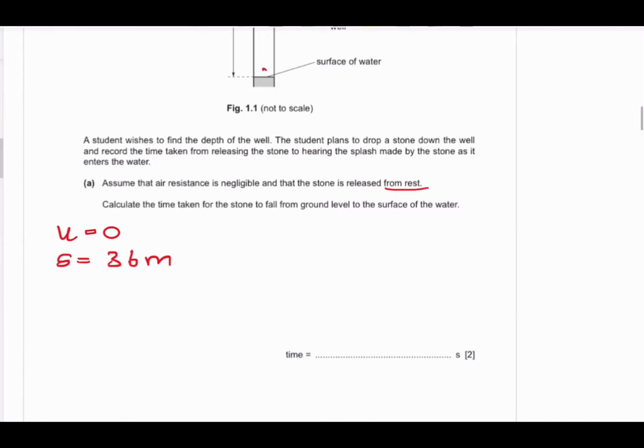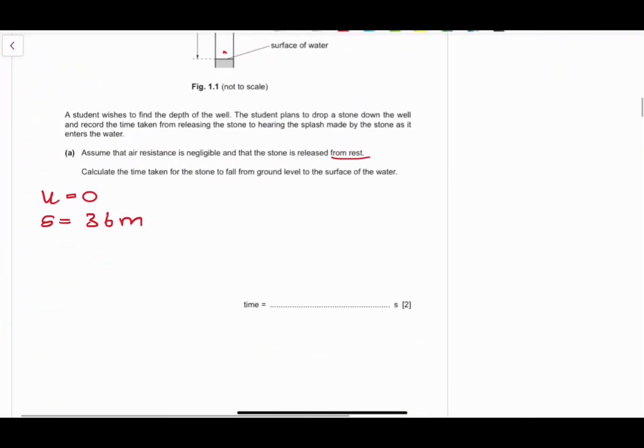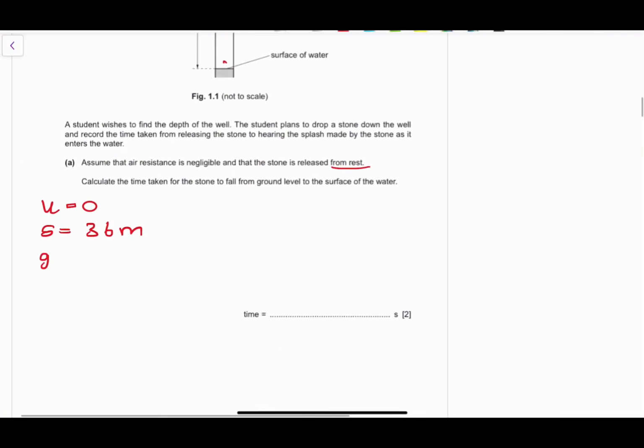What else do we want? We also know that the value of g is 9.81. So having all these equations, you know that v squared is equal to u squared plus 2as, s is equal to ut plus half at squared, and v is equal to u plus at. Depending on all those equations, you can select the one that best works. You have the distance, you have the initial velocity, which is 0, and you want to find the value of the time itself.